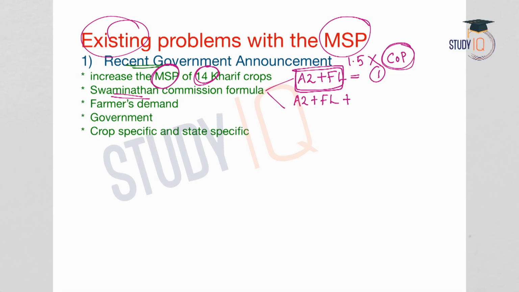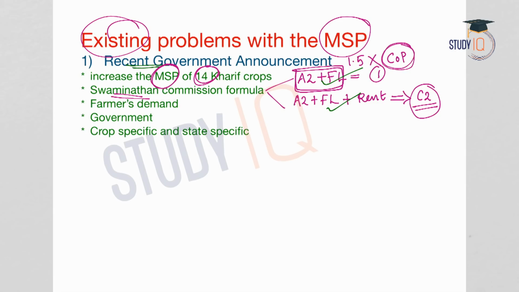So the second formula will include A2 plus FL. A2 is the basic cost. FL means family labor, and thirdly a component is also added, that is cost on imputed rent, and this is called C2. So these three together will culminate in C2. These are the two formulas as recommended by the Swaminathan Commission.